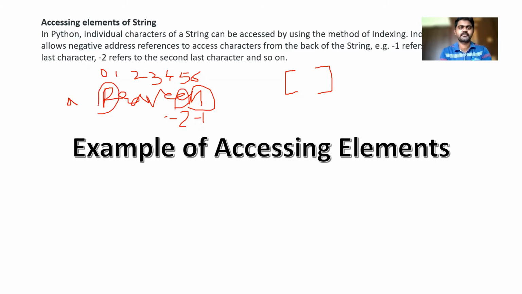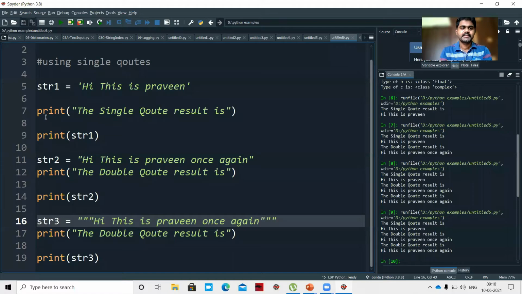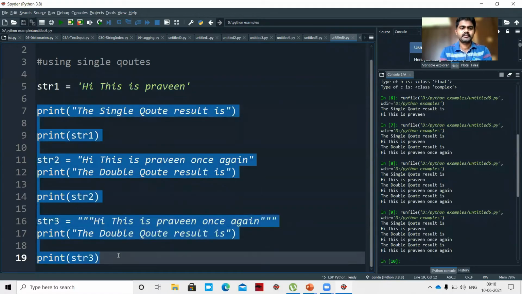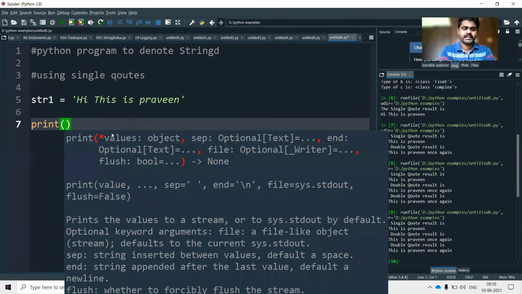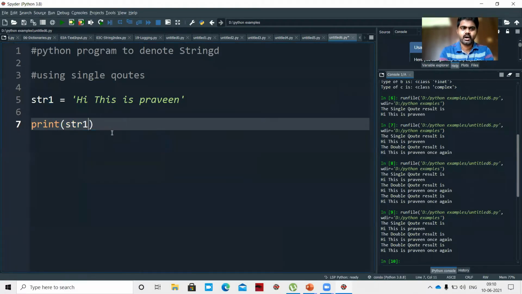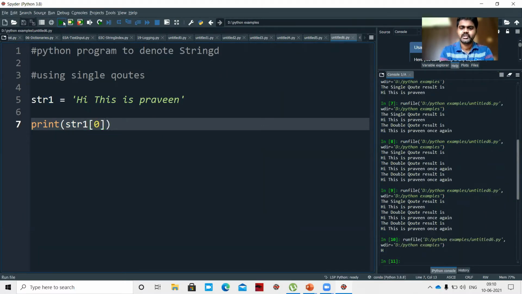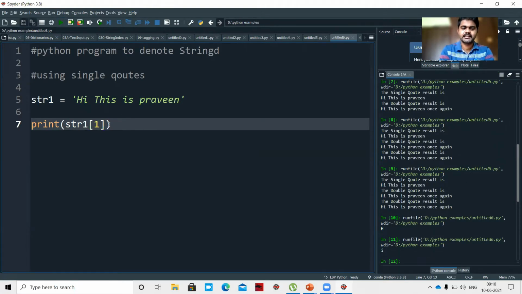So let's see an example. Let me take this one. str1 equal to 'hi, this is Praveen.' If I say print str1 of 0, let's see what will be printed. H will be printed. Next, 1, I will be printed. Next, 2, there is nothing, right?